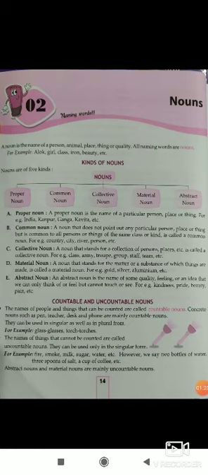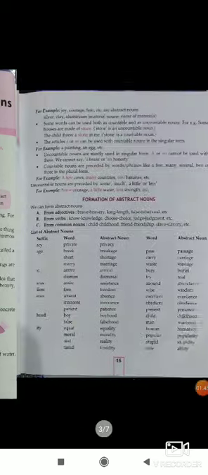And the uncountable nouns: the names of things that cannot be counted are called uncountable nouns. They can be used only in the singular form, like fire, smoke, milk, sugar, water, etc. However, we can say 2 bottles of water, 3 spoons of salt, a cup of coffee, etc. Abstract nouns and material nouns are mainly uncountable nouns.